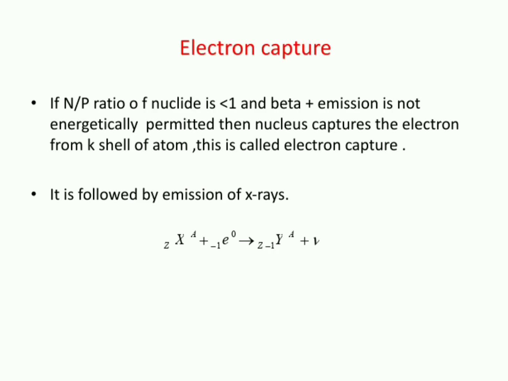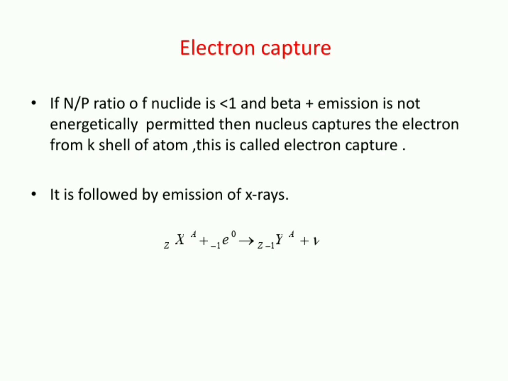There is one more possibility for elements with n by p ratio less than 1. If beta plus emission is not energetically permitted, then to attain stability, the nucleus of this radioactive nuclide will capture the nearest electron. Which electron is nearest? The first orbit electron, that is the K shell electron, is very close to the nucleus. The nucleus will capture this electron, and this electron will neutralize a proton and increase the neutron number.